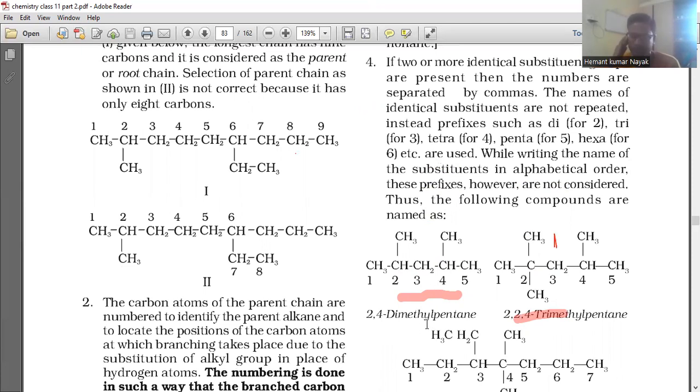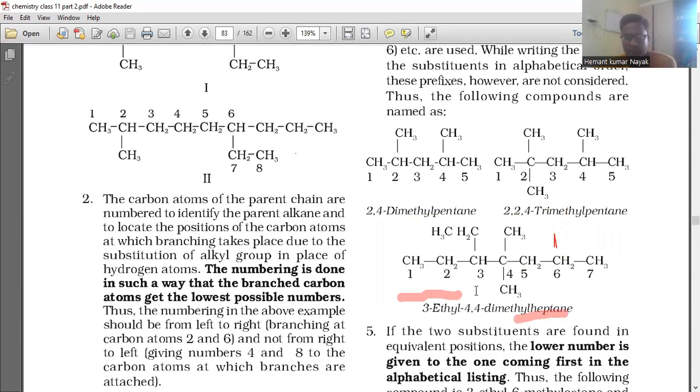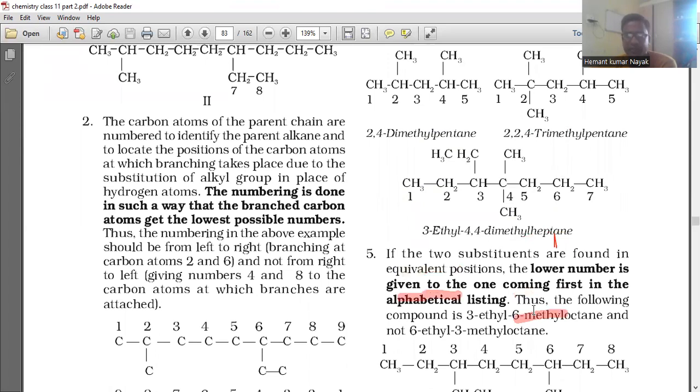2,4-dimethyl pentane. And this is 2,2,4-trimethyl pentane. And the third one you can write as 3-ethyl 4,4-dimethyl pentane. If the two substituents are found in equivalent positions, the lower number is given to the one coming first in the alphabetical listing.